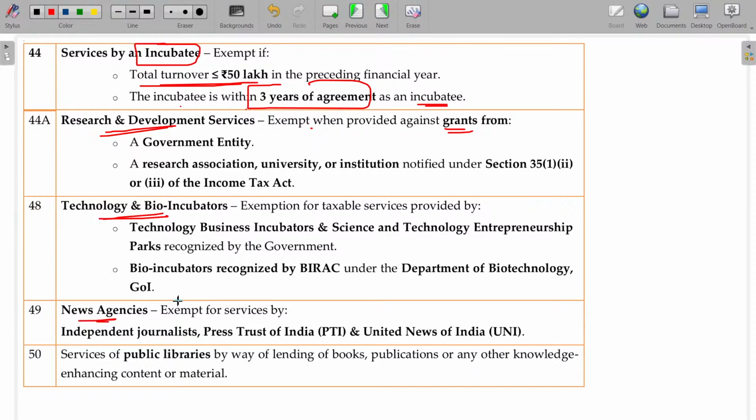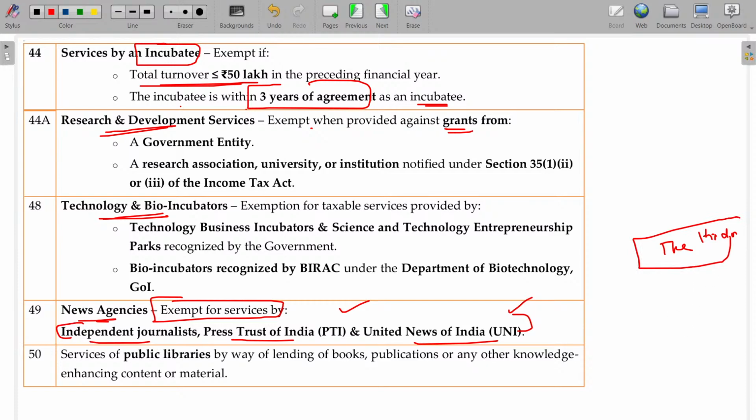News agency services are exempt. Independent journalists, Press Trust of India, UNI, United News of India: these three entities' services will be totally exempted. For example, you read lots of news, right? So you get news from The Hindu, right? How does The Hindu get the news?